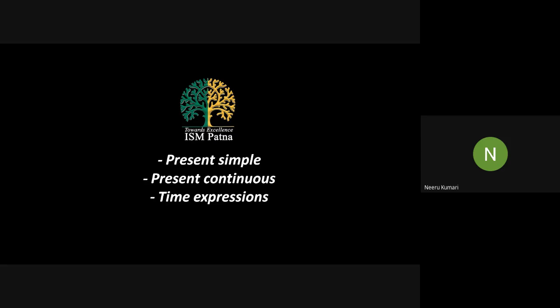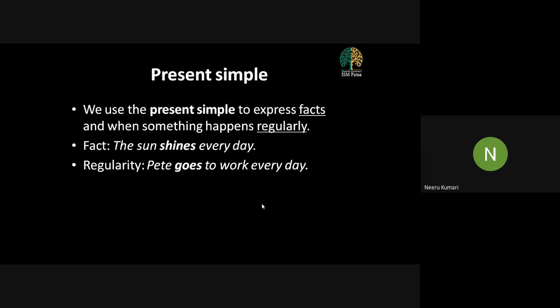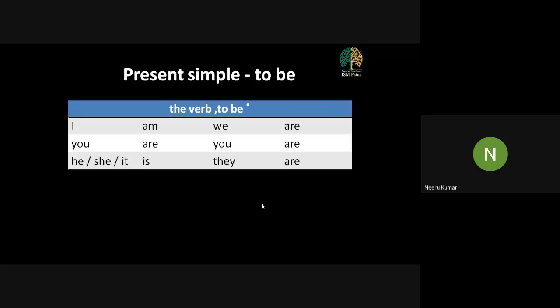In your previous class, if you remember, we discussed present simple. Now, when we talk about present simple, it is very simple to understand. Whenever we talk about present simple, we express the facts and something that is happening in our day-to-day life on a regular basis. They can be facts which are universally accepted, called universal truths, or the regular or routine activities that are part and parcel of our day-to-day life.